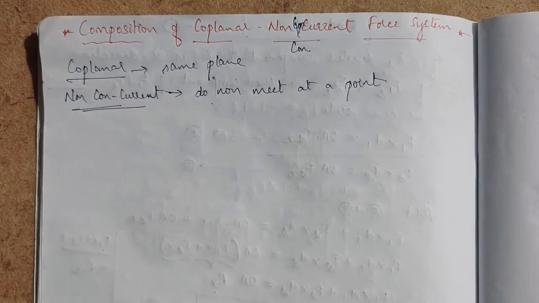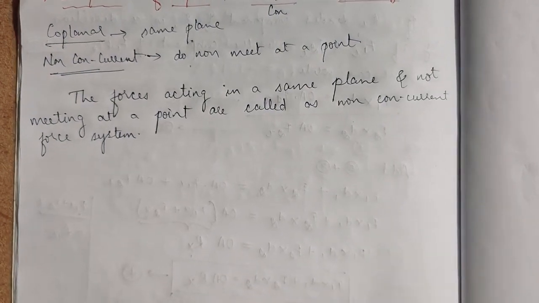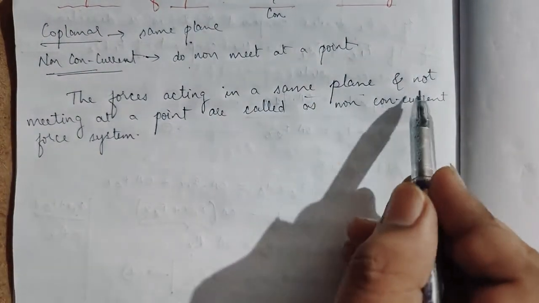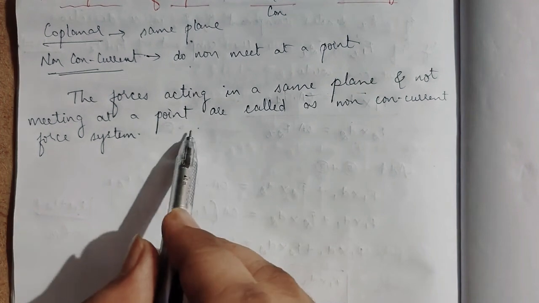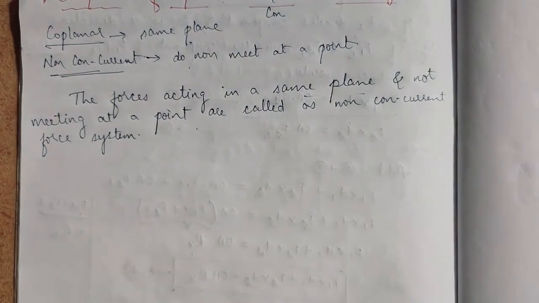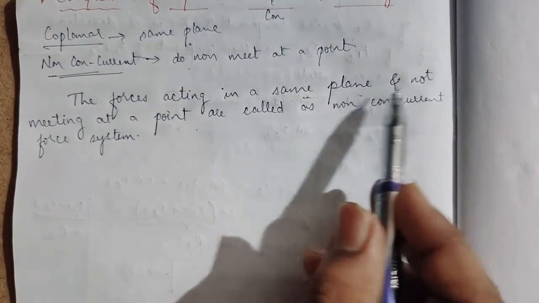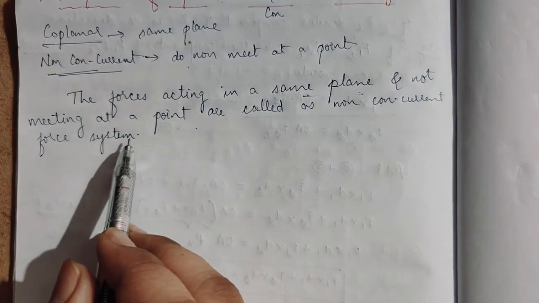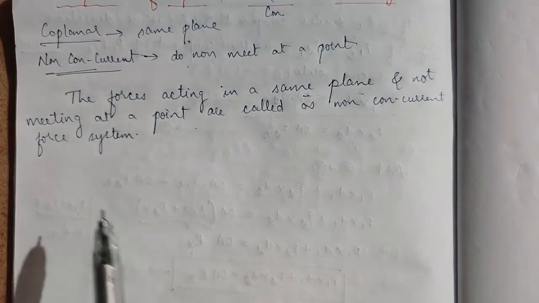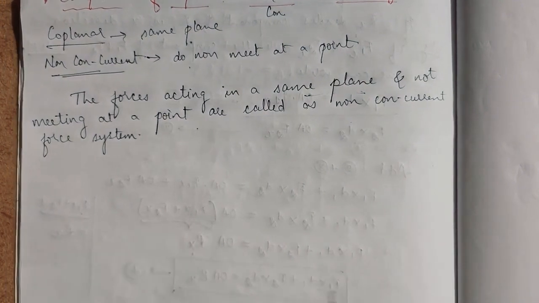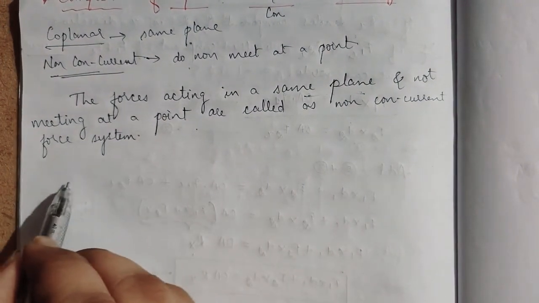I'll read the definition and let you know. The forces acting in the same plane and not meeting at a point are called as non-concurrent force system. The forces acting in the same plane, coplanar, and not meeting at a point, non-concurrent. If they are meeting at a point, it is concurrent, right? Now I'll tell you the example.